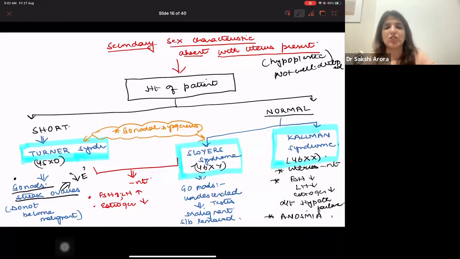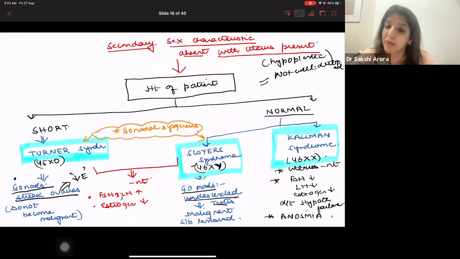So when I say patient has gonadal dysgenesis, it could either be Turner's syndrome or Swyer's syndrome. And just now I told you, whenever there is Y chromosome present, gonads have to be testes. So in this case, the gonads are testes which are undescended. So they are males with undescended testes, right? But yes, in these males, uterus is present. As I told you, in all these conditions, uterus is present.